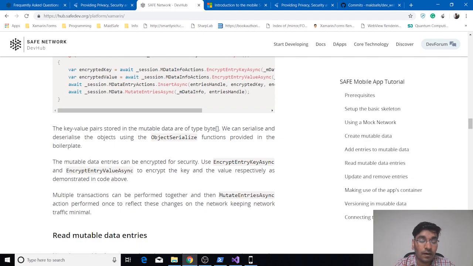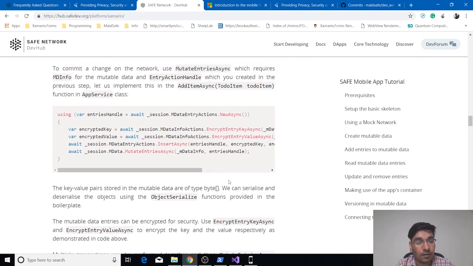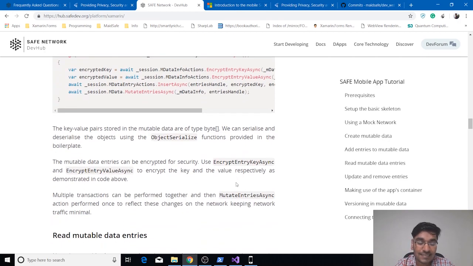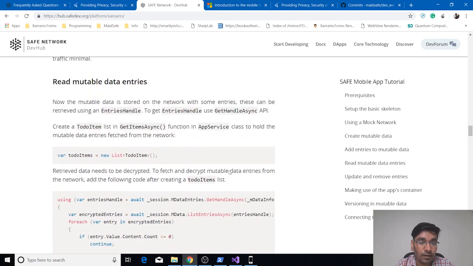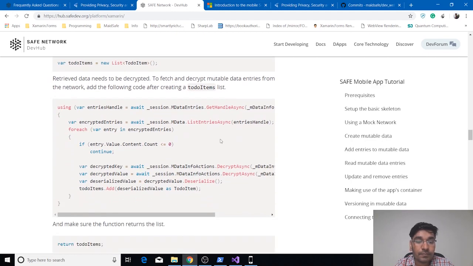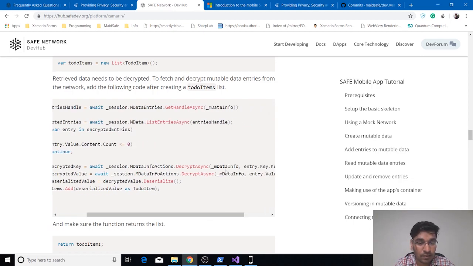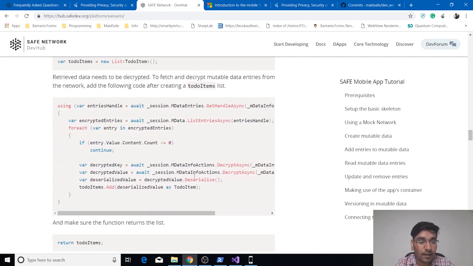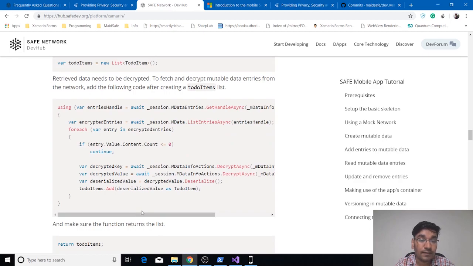Now we have multiple entries. Suppose you have added multiple key value pairs from your UI to your mutable data on the network. So of course, next step will be reading those key value pairs from the network. So to read the mutable data entries from the network, we are basically gonna get our items, and then we will be decrypting those. Otherwise, of course, we will not be able to make sense of the data which we fetched from the network, because it was encrypted. So we will be using our mutable data info again to decrypt using the same keys which we used for the encryption, and we will be returning those to do items from the function, and then those to do items will be displayed on the UI.